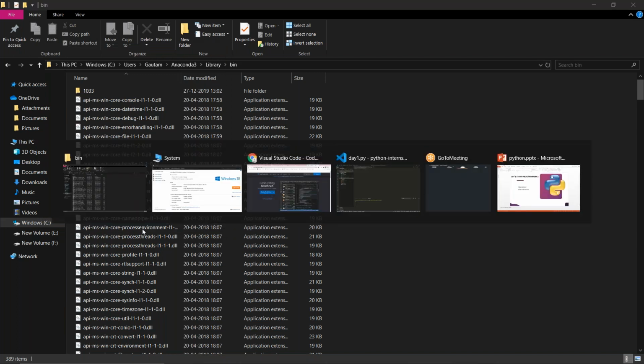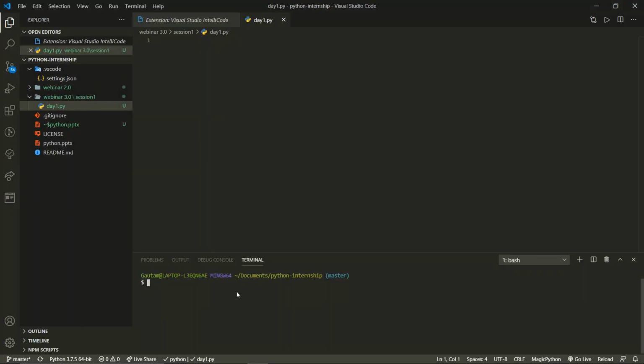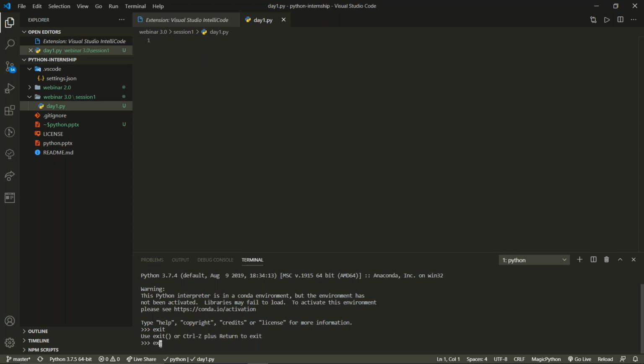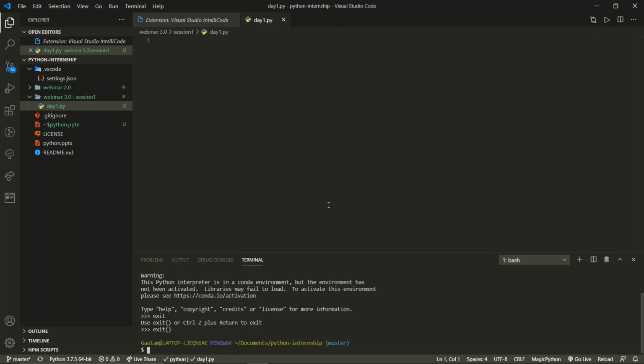Now, when this is over and you write python over here, it will just open, give you all the details and open the shell. If this is happening, that means your setup is done well and you are ready to execute. Now, when you have checked this, you need to exit this shell because we don't require it here. So you can write exit directly. Sorry, I missed the function: exit(). You just press it and it will be over.